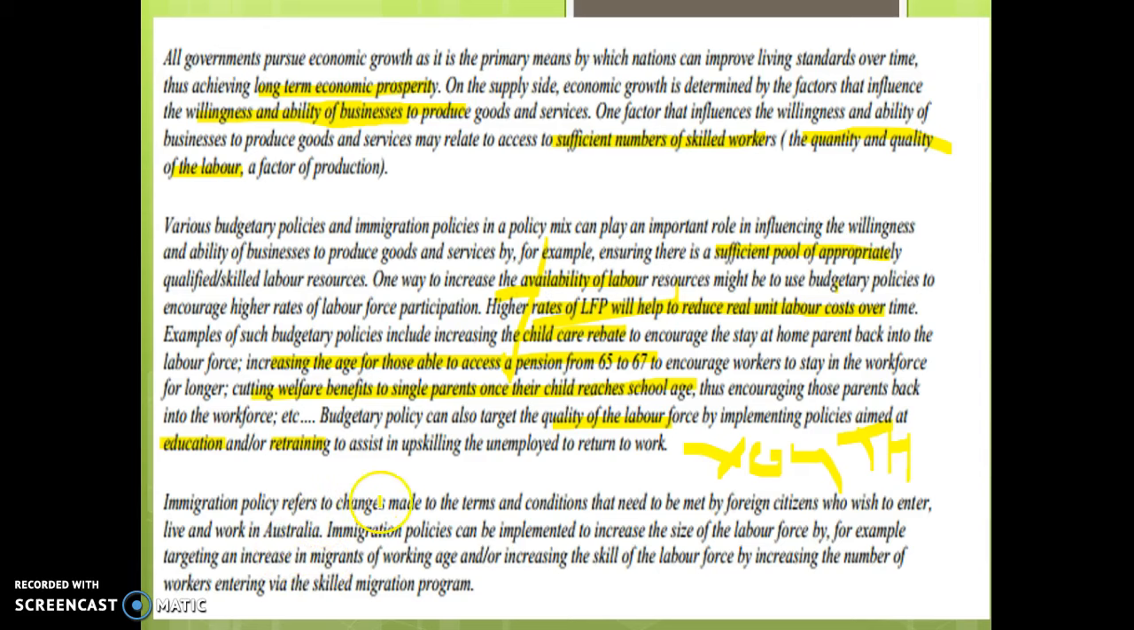Immigration policy refers to changes made to the terms and conditions that need to be met by foreign citizens who wish to enter, live and work in Australia. Immigration policies can be implemented to increase the size of the labour force by, for example, targeting an increase in migrants of working age, or increasing the skill of the labour force by increasing the number of workers entering via the skilled migration program. So she hasn't linked that back to how that boosts supply, but she's explained how immigration can be used to try and boost both the quality and quantity of the labour force.